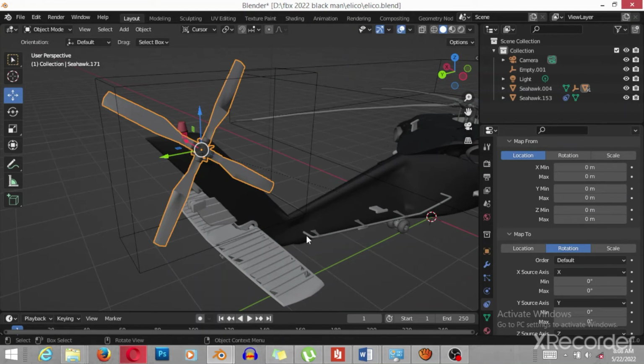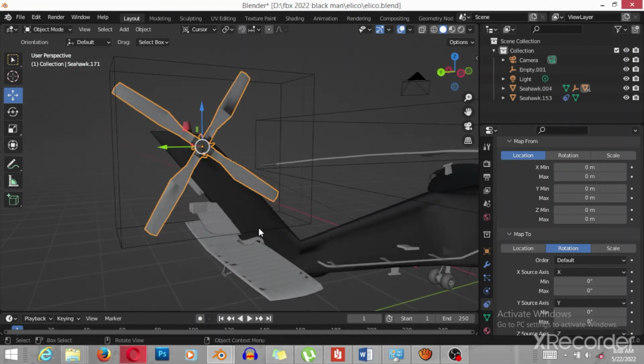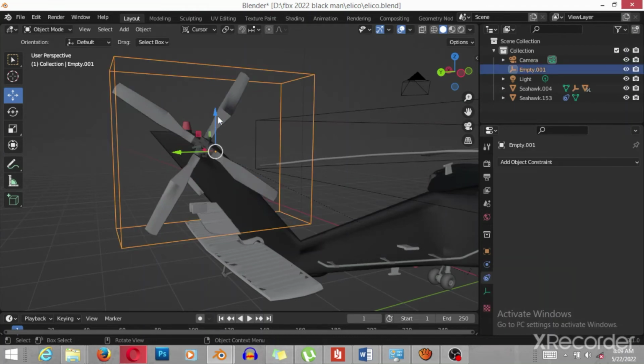And the second thing you must understand is the way. When the empty moves in the Z axis, right, Z axis, and the rotation, I must know what the rotation will make.